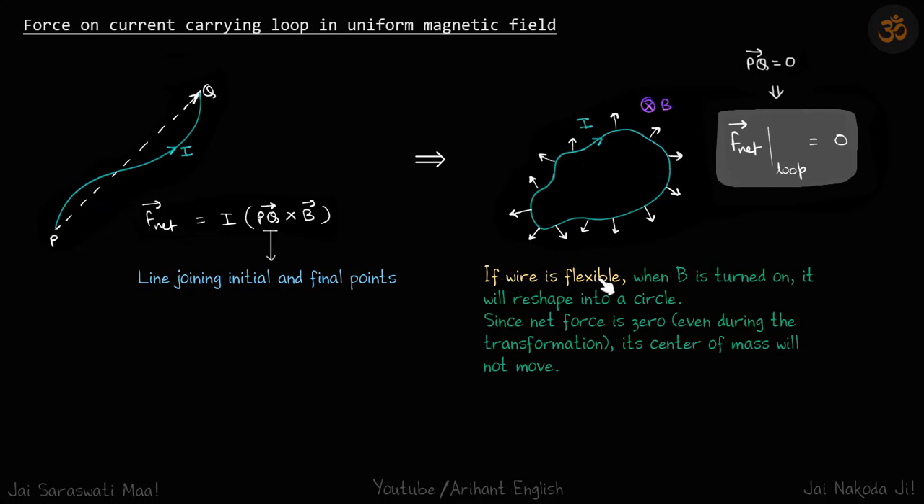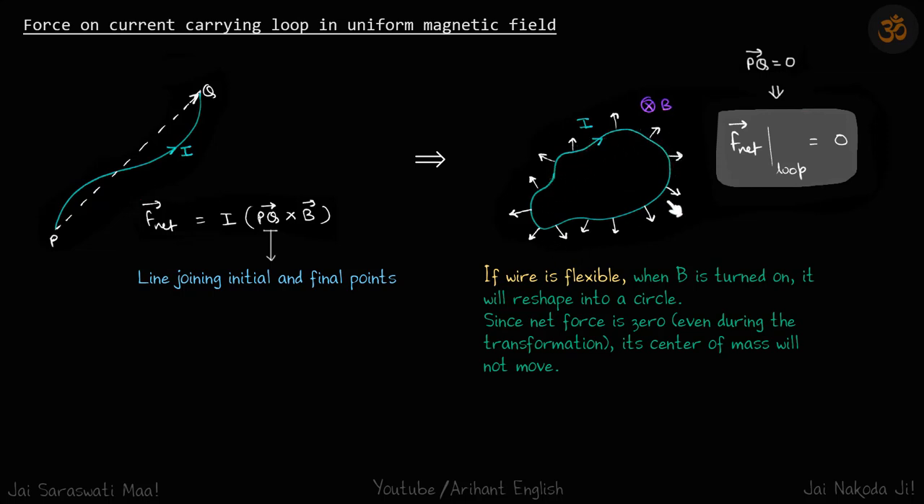Now if the wire is flexible, then when B is turned on, so let's say initially the B is 0 and suddenly we turn on the B, then it will reshape into a circle. So you can already see that all these forces will pull it out and it will get reshaped into a circle. But since net force is 0, even during the transformation,